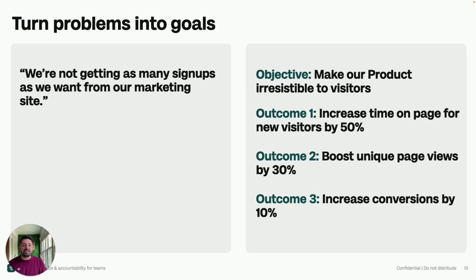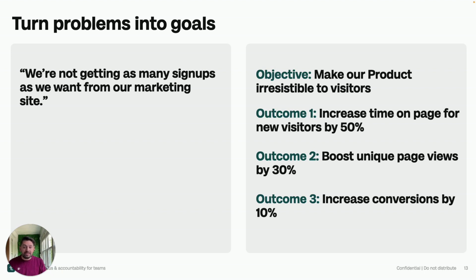So we start with our problem statement. If we're thinking back to acquisition still being our issue, we're not getting as many signups from our marketing site. We can use that to create an objective that's make our product more irresistible to visitors. Now I have a way of saying, I know what my problem is, I know what outcome I want, I know what my big goal should be, and then how do I measure whether I've done that or not? Well, I want to increase the time that they're going to spend on the page. I want to increase the number of page views they have. I want to increase conversion. This is all going to give me a sense of whether or not I did that objective. That objective solves my problem. So I'm able to work on my stages like that.